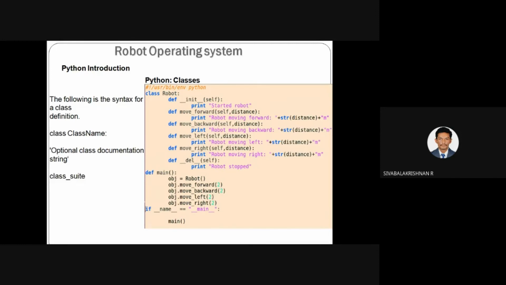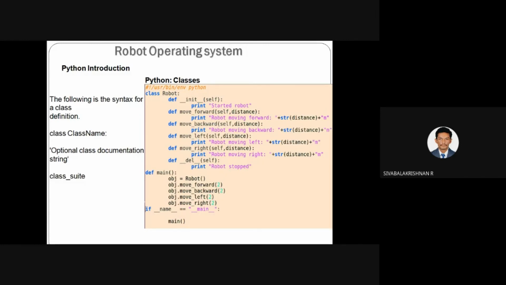And similarly, robot moving backward 2 meter, robot moving left 2 meter, and robot moving right 2 meters. So all are 2 meter. The value passed as an argument distance to forward, backward, left, right is 2. So here, you have created an object. So here you defined all the functions, and at the end you are creating a destructor of your class. So every time you have to create a constructor and destructor of your class. So it will initialize the value, and here it will deinitialize your value.